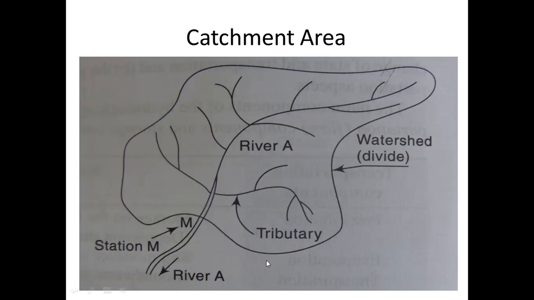So a watershed is nothing but the imaginary line which covers the complete area of the river. And this is called the catchment area.